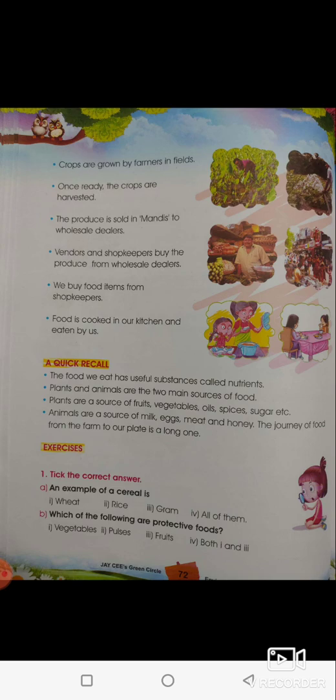And food variety and source, the source of food, from where we get and how we get.